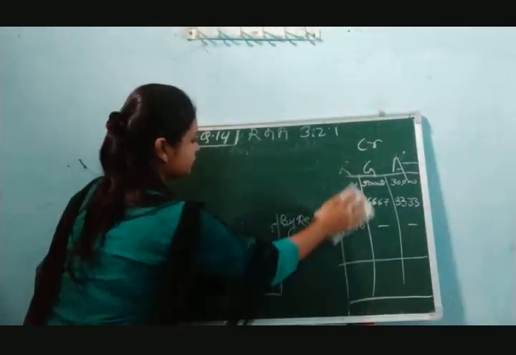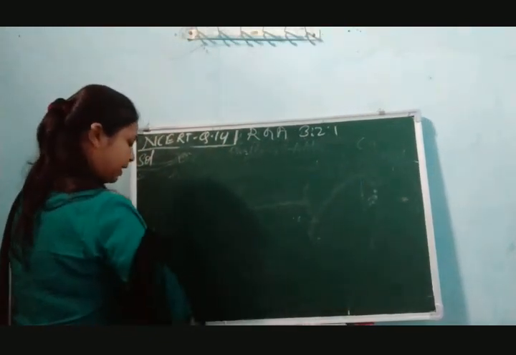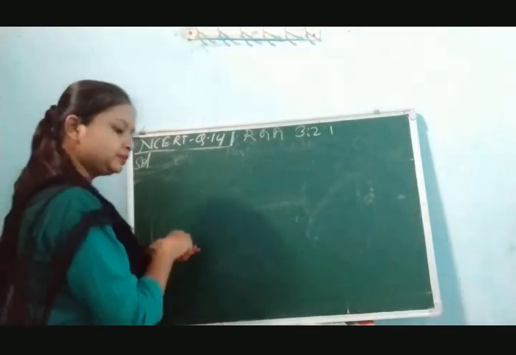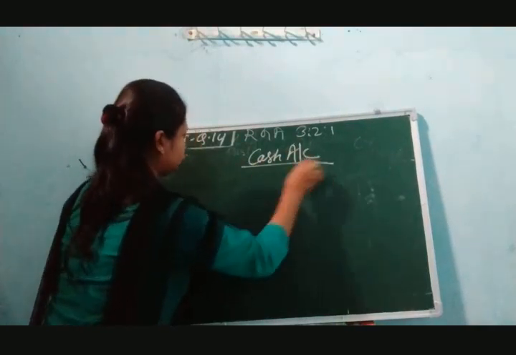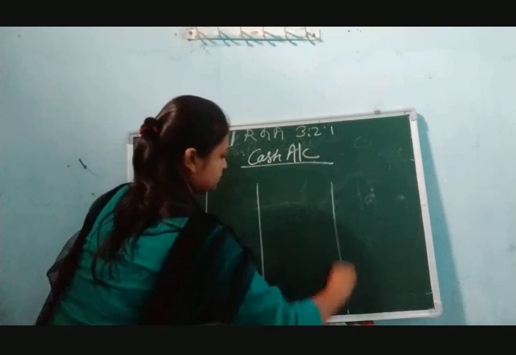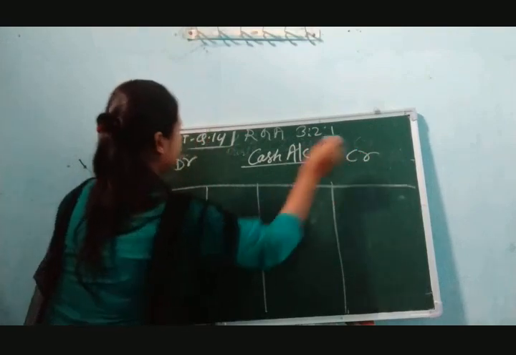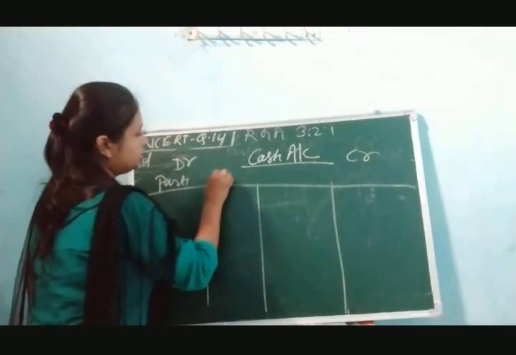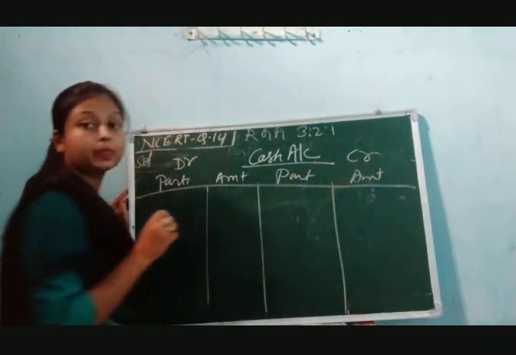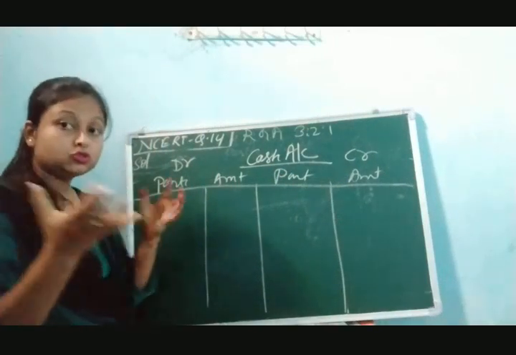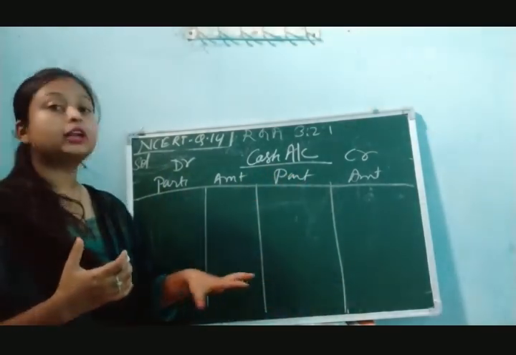What all things we have to mention, how we are going to make the account, all those things we are going to write down in the partner's capital account, that is bank account. Cash account we are going to make. Particular amount. Okay. Now what we have to do on the debit side, जो भी पैसा आ रहा है, that we are going to write down here on the debit side, and whatever payments we are going to make, that we are going to write down on the credit side.